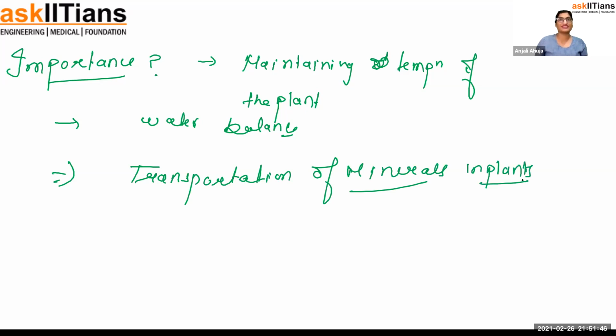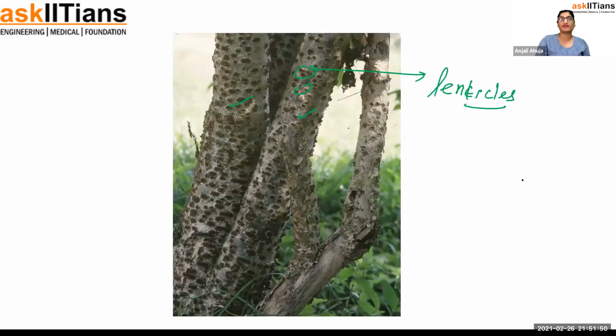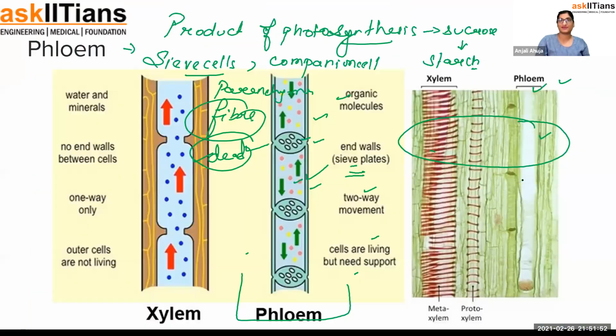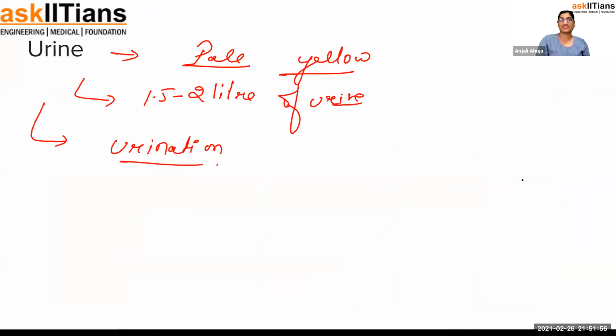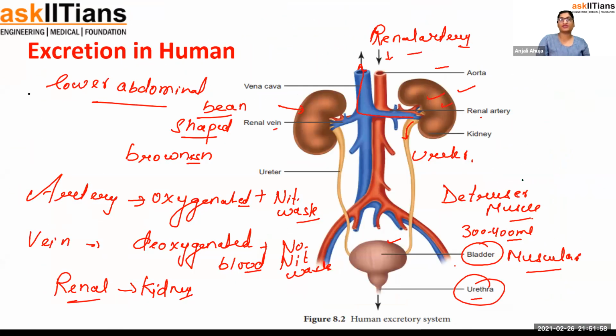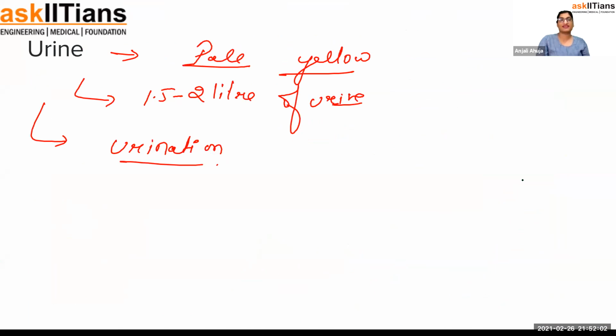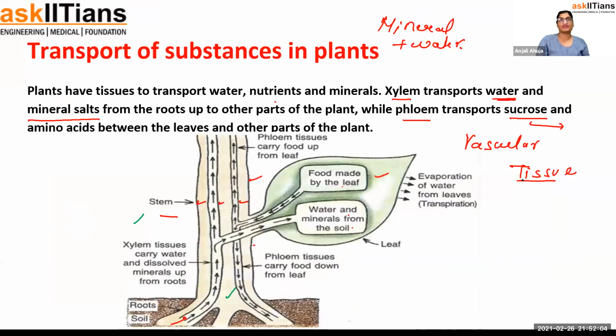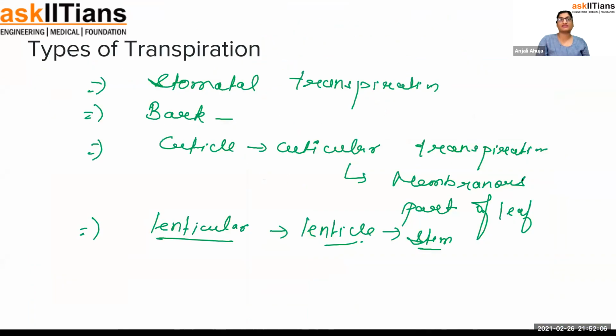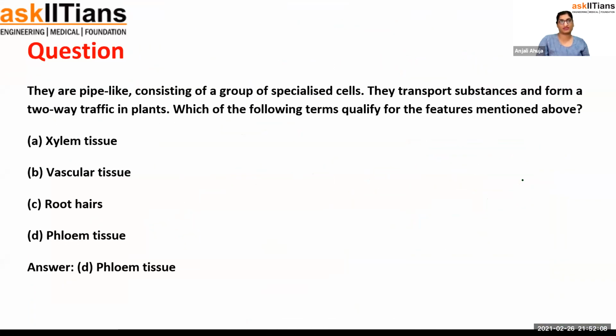And I suppose in today's session, everything is clear to you. You know a lot about excretion in plants, transportation, transpiration, how that happens, excretion in human beings, what are the units, what is the structure, types of excretion in different animals, how that happens, and what waste products are released. And now it is time to have some questions.